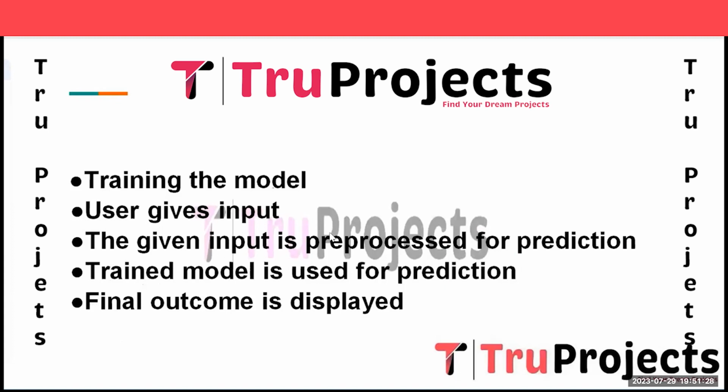The given input is pre-processed before prediction. The user provided input is pre-processed similarly to the training data, ensuring it is in the right format and condition for the model to process. And the next step is the trained model is used for the prediction. Each trained machine learning model, including logistic regression, SVM, K-nearest neighbor, naive Bayes and the random forest classifier, is used to predict the likelihood of the heart failure occurrence for the given patient.